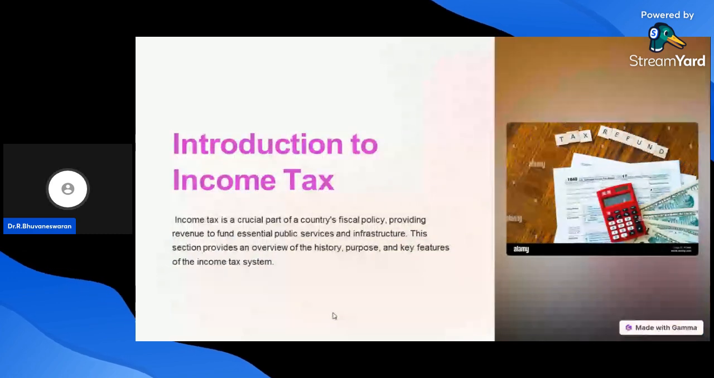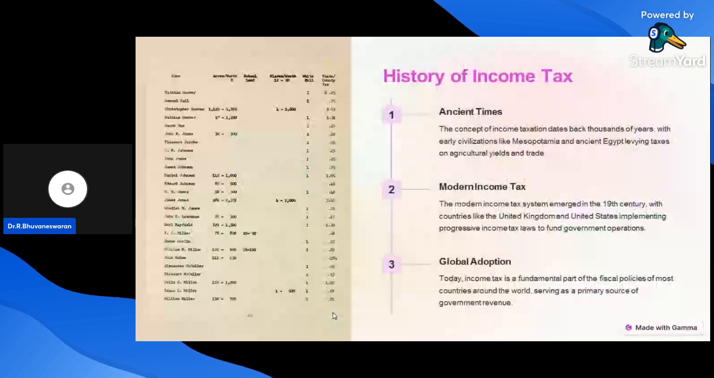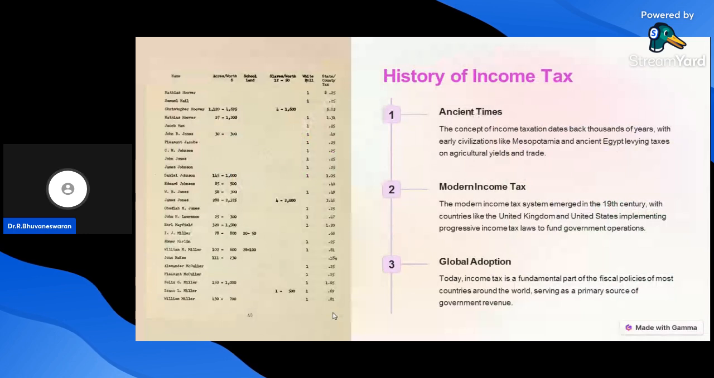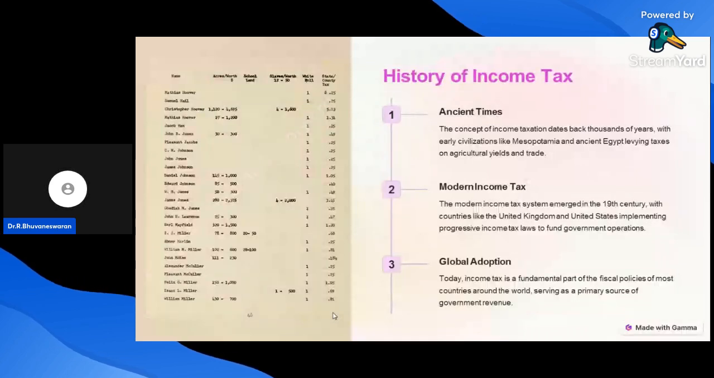Next one, history of income tax. The history has different levels to be followed. First one, ancient time. Second one, modern income tax. And the third one, global adoption. We will discuss one by one. First one, ancient time. In ancient times, the concept of income taxation dates back thousands of years, with early civilizations like Mesopotamia and ancient Egypt levying taxes on agricultural yields and trade. That is called the ancient times of income tax.